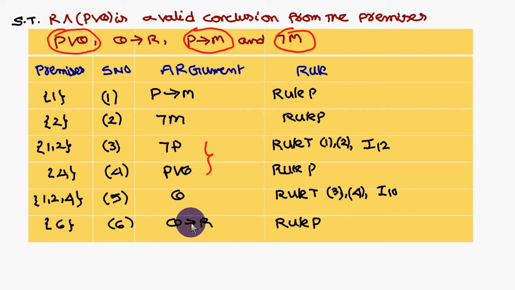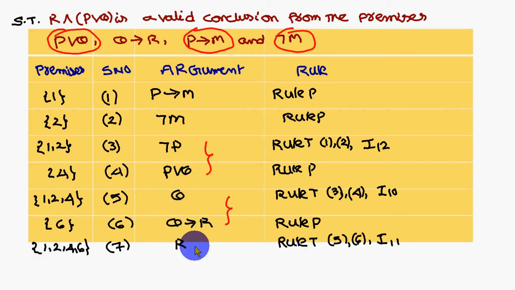So now you introduce that one, q conditional r. Newly introducing premises, rule P. If you look at these two statements, p conditional q and p will get cancelled, q and q will get cancelled, and you come across r. So rule T. Which statements have you combined? 5 and 6, therefore 5 and 6. Which implication have I used? I11. Okay, I11. So r we got, but what we have to prove is r and p or q. R and p or q you have to prove.